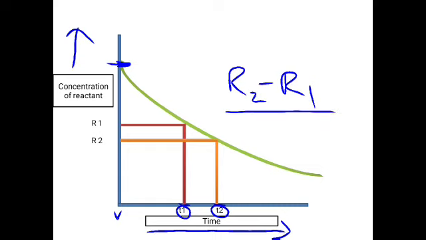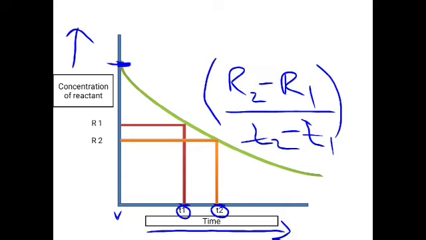Okay, so check this out. You measure the change in the concentration, then you take the time, so T2 minus T1. When you do this change in the concentration with change in the time, you will be able to get the average rate of the reaction. And always remember, this particular value will come out negative, so you have to write the negative sign, because the concentration of the reactant R2 value is lesser compared to the R1 value. So automatically the rate of the reaction for the reactant will be negative.